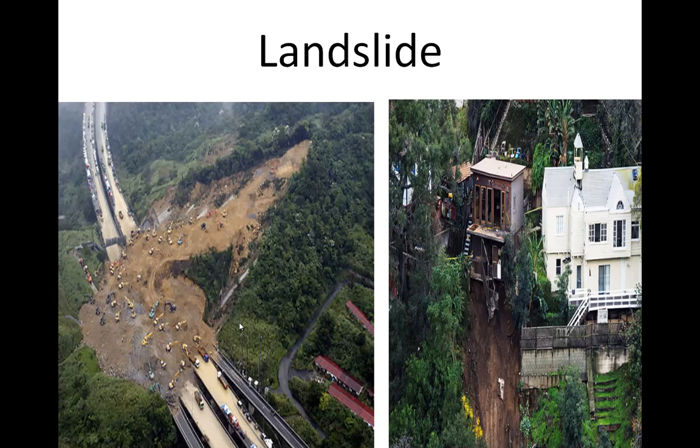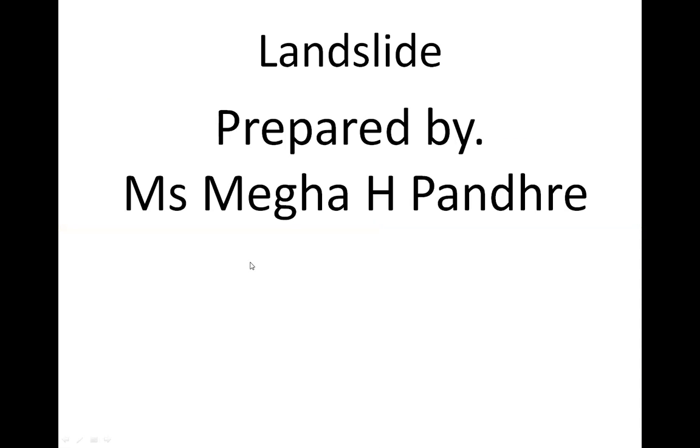Two factors cause landslide: excessive rainfall or an earthquake. So landslide takes place because of two reasons: first, heavy rainfall, or second, earthquake. For example, in the rainy season, the railway transportation in Konkan gets obstructed due to landslides.